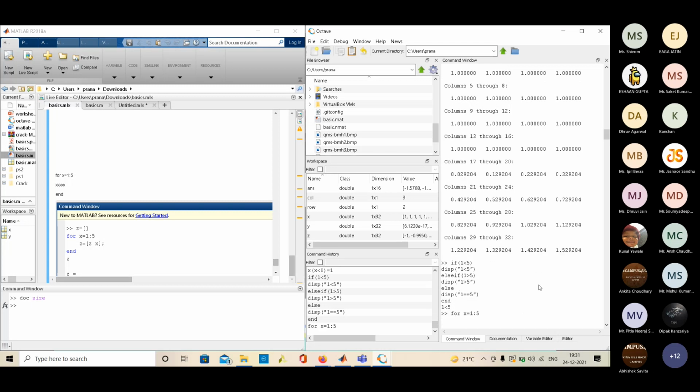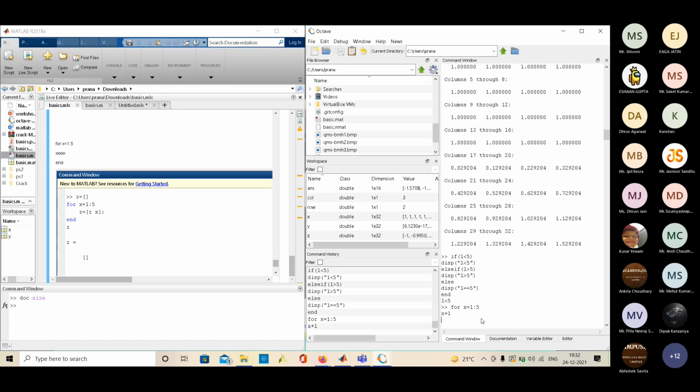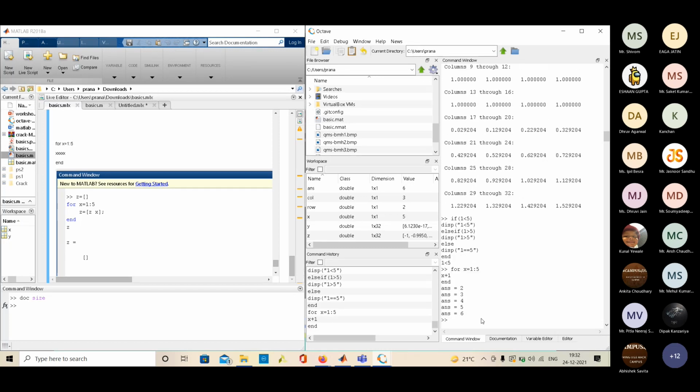Then we press enter, then we execute a command, let me say x plus 1. It will print x plus 1 every time. Then I write end. So it's printing 2, 3, 4, 5, 6. It prints x plus 1 every time in a loop.